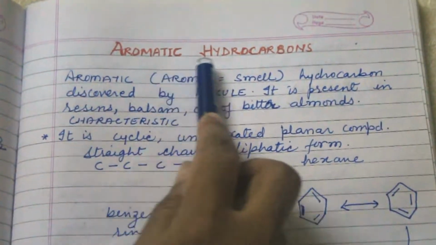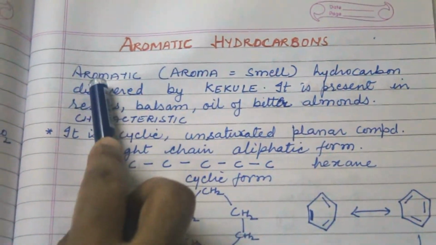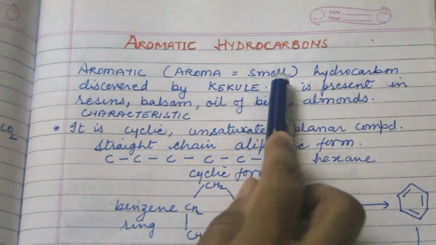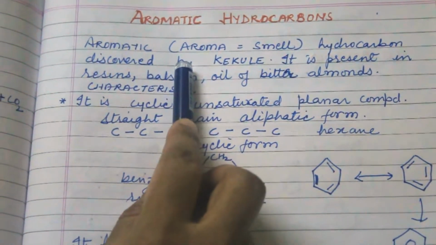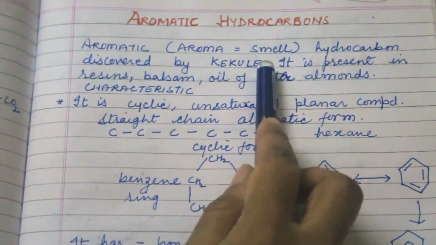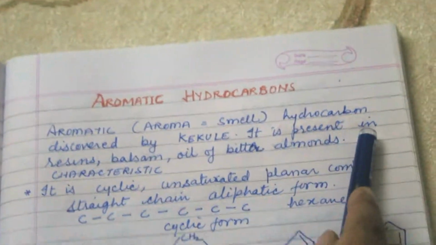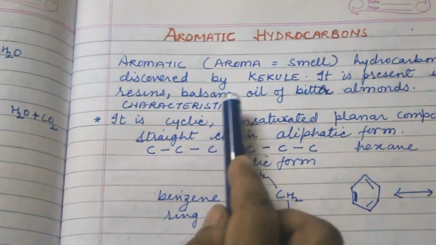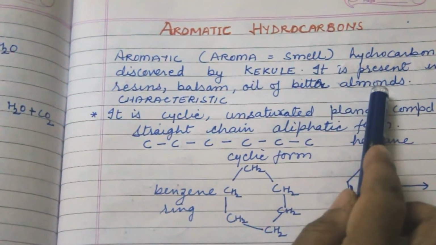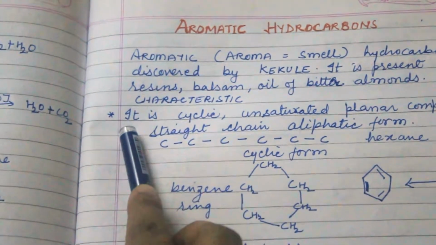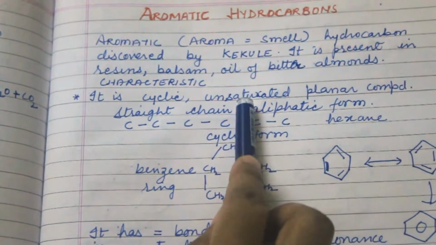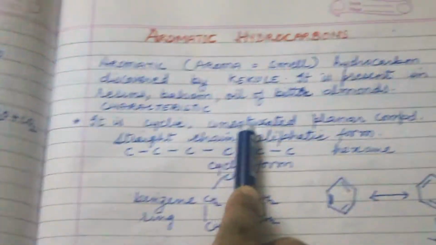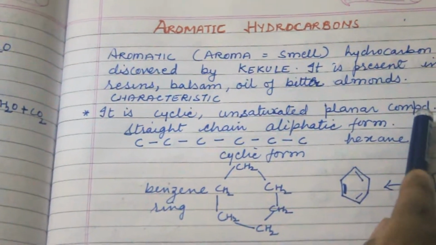The topic is aromatic hydrocarbons. Aromatic, aroma means smell. This hydrocarbon was discovered by Kekulé. It is present in resins, kishmish, balsam, and oil of bitter almond. Its characteristic is that it is cyclic and unsaturated. Unsaturated means it carries double bonds, and it has a planar structure.